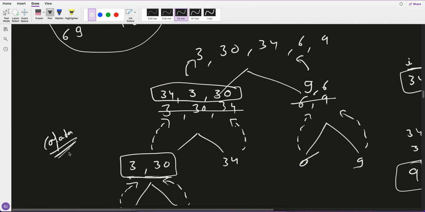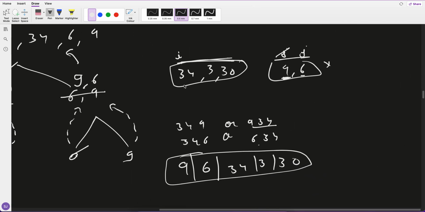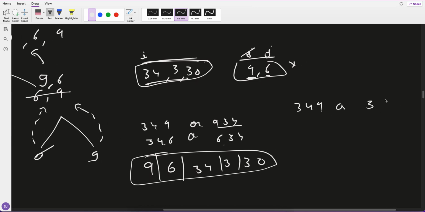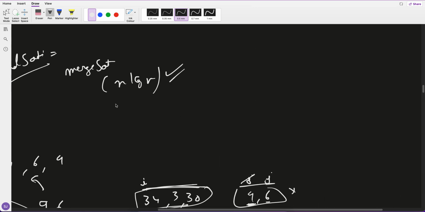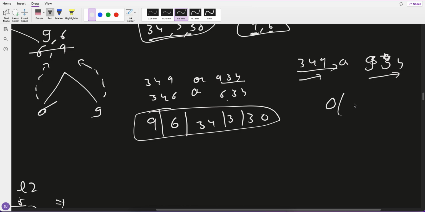And let's say this comparator which we are doing is a string comparison: 349 or 934. So it would be big O of whatever the largest comparison would be.